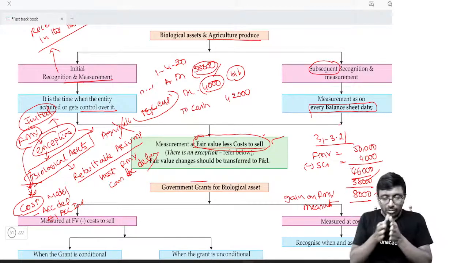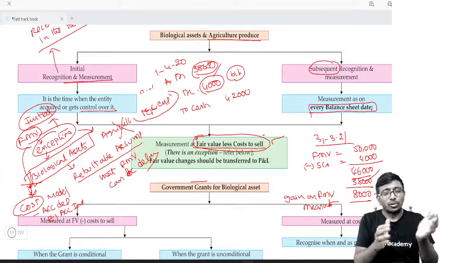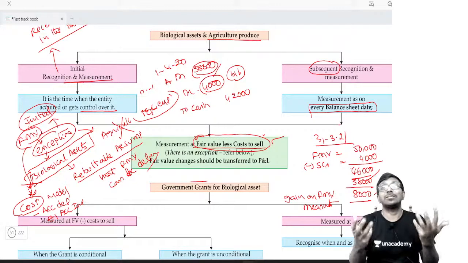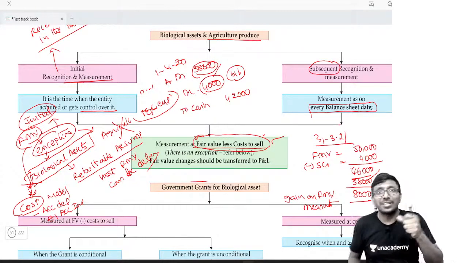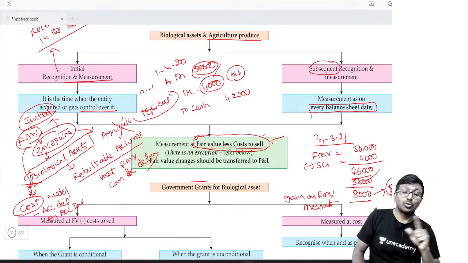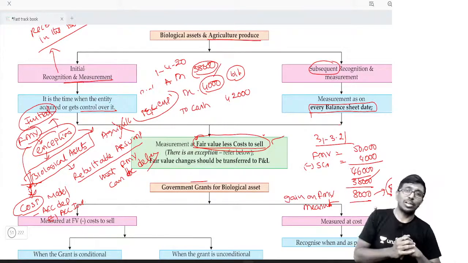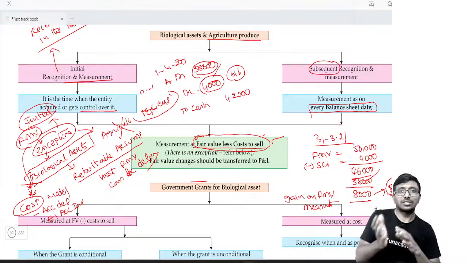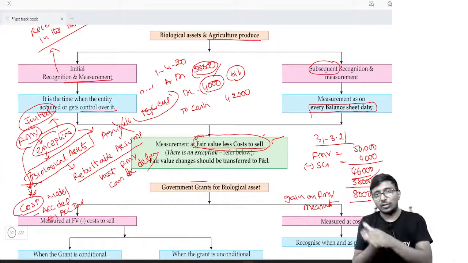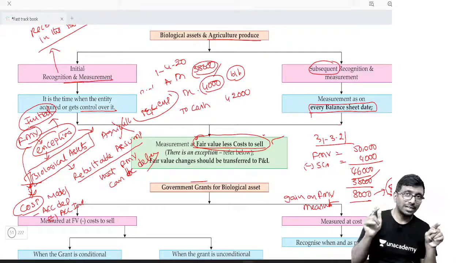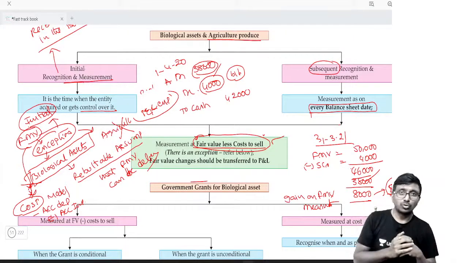Subsequently, first year not possible, agreed, followed by cost model. After 2 years or 3 years, now fair market value is very clearly measurable, so you cannot stay on the same point. Now onwards, you have to measure it at fair market value, and the difference between your book value and fair market value will be routed through the profit and loss statement. Is that clear to you?